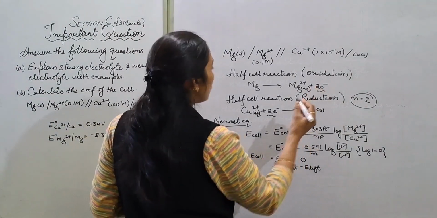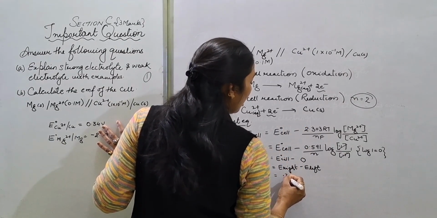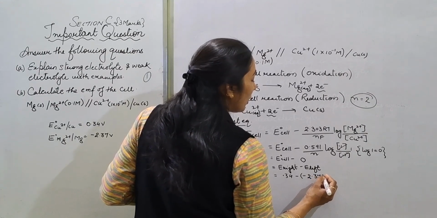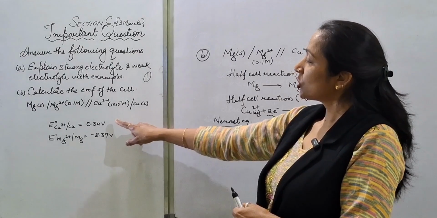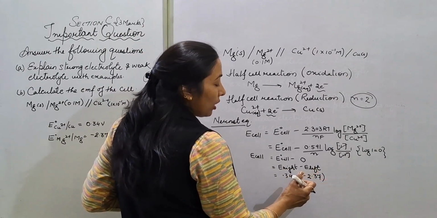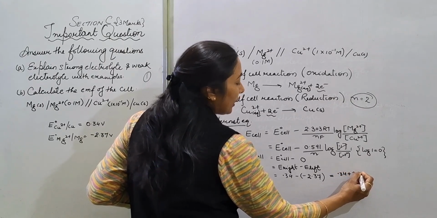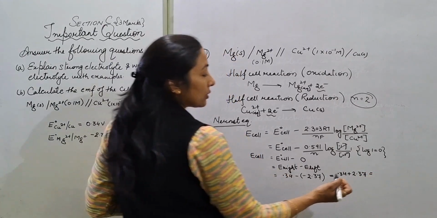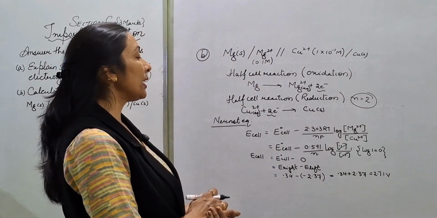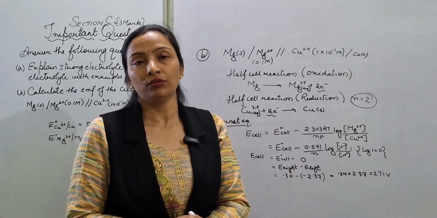So यहाँ पे E right, जो राइट साइड पे हमारा जो रिएक्शन है उसका इलेक्ट्रोमोटिव फोर्स कितना है, that is 0.34 minus (minus 2.37). ये हमारा जो ये राइट है और ये लेफ्ट है, तो हम 0.34 में से minus करेंगे 2.37, minus minus will become the plus and we will get 0.34 plus 2.37, which gives us 2.71 volt. That is the EMF of the cell.